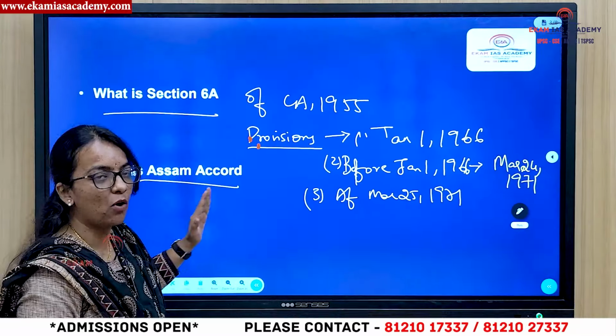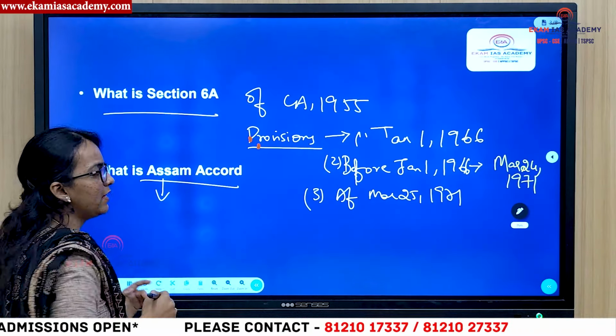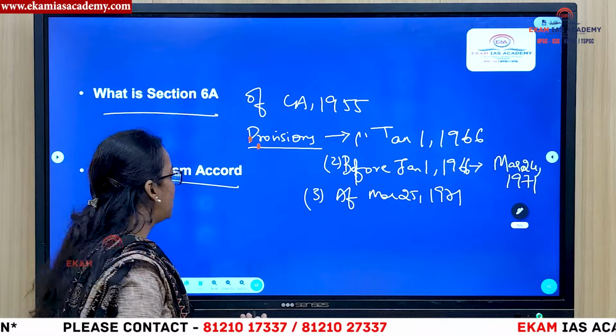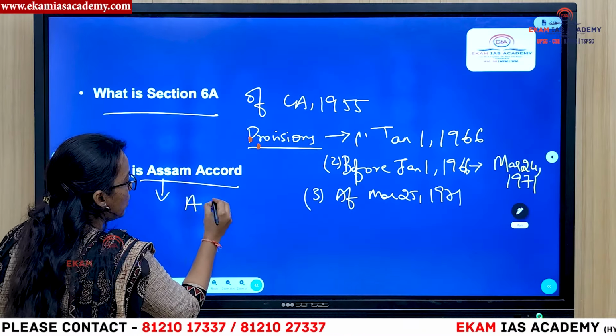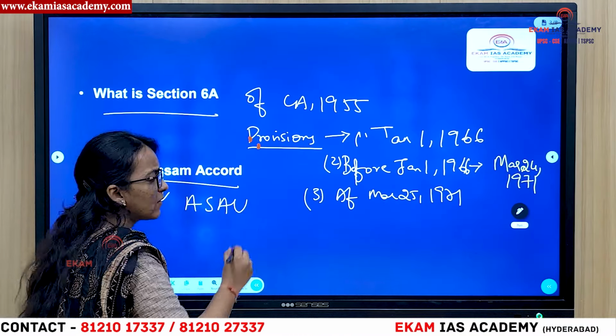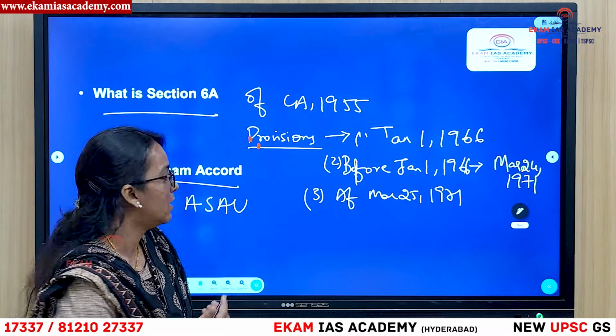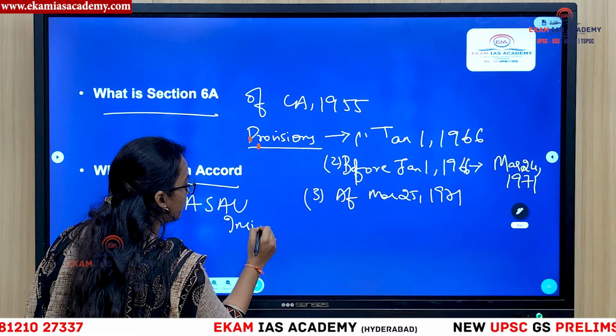So following the Assam Accord, what is this Assam Accord? We need to go back a little bit. What exactly is the Assam Accord? There was an agitation by the All Assam Students Union. They wanted to stop immigrants from Bangladesh because there is a fear, insider versus outsider.